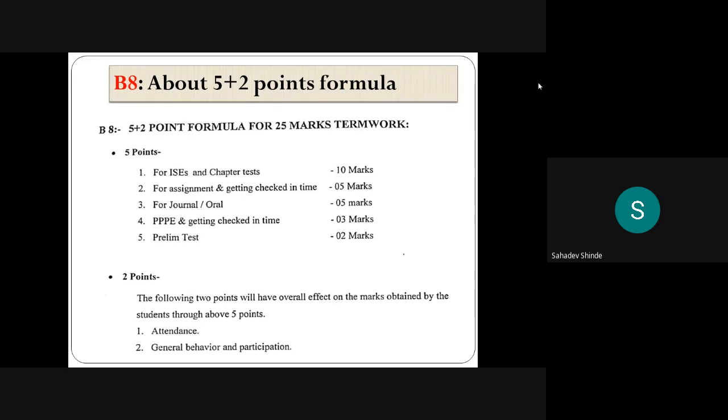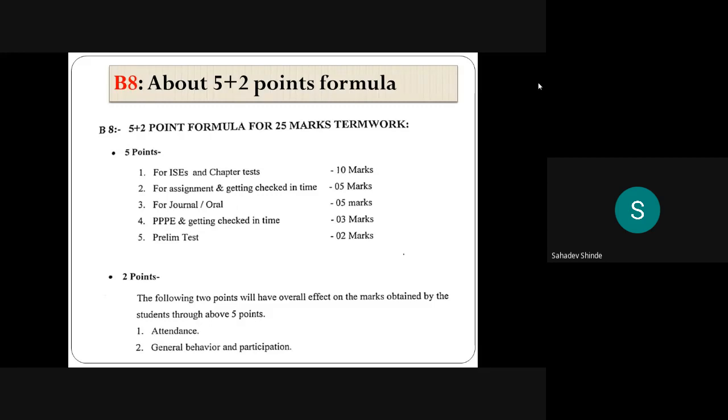But I'm sure that you are always positive, and we always aim to take the maximum marks. We cannot think about negative points. That is why I told you not to miss my lecture.